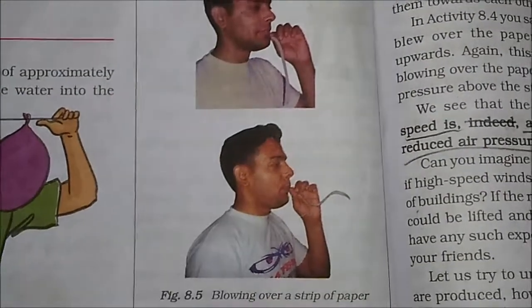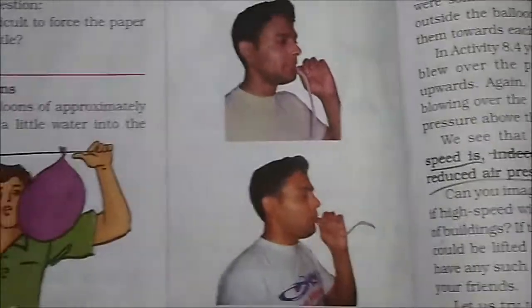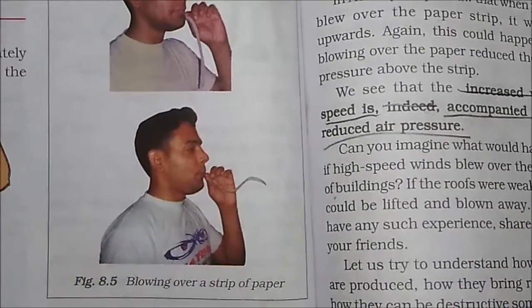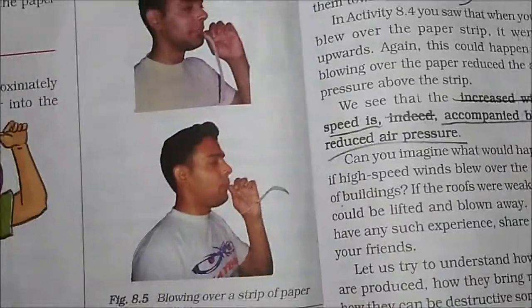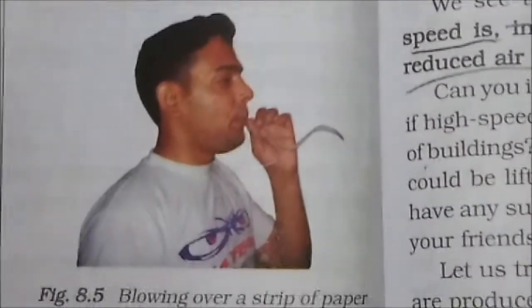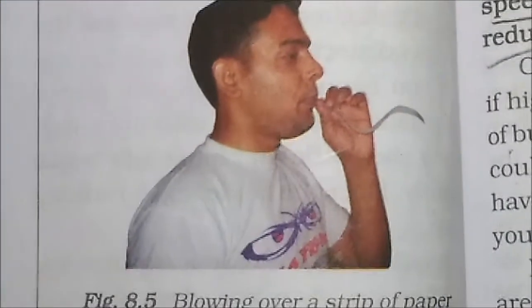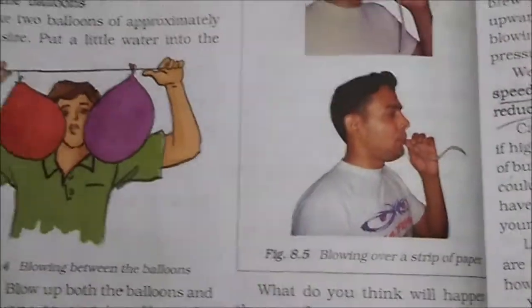You can see that you are blowing air over the strip. What is happening is that increased wind speed is accompanied by reduced air pressure. So both the activities are saying the same thing.